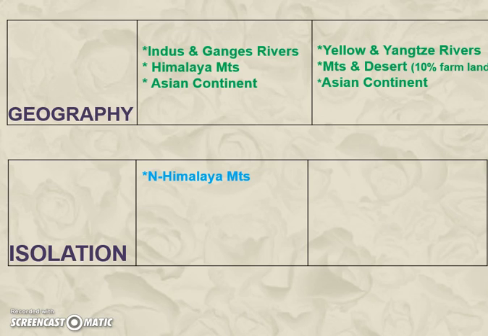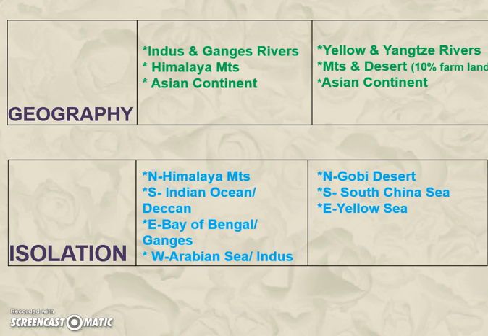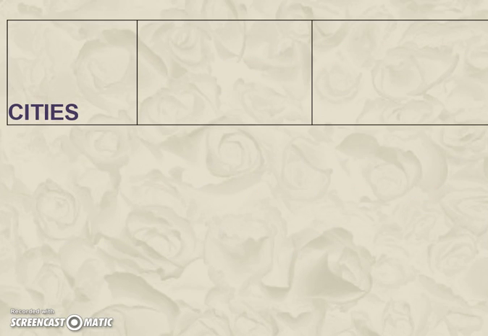Isolation. To the north of ancient India were the Himalaya mountains. To the north of ancient China was the Gobi Desert. To the south of ancient India was the Indian Ocean or the Deccan Plateau. To the south of ancient China was the South China Sea. To the east of India was the Bay of Bengal or the Ganges River. And to the east of ancient China, it's the Yellow Sea. To the west, you can write either the Arabian Sea or the Indus River. And to the west of China are the Himalaya Mountains or the Kunlun Mountains.